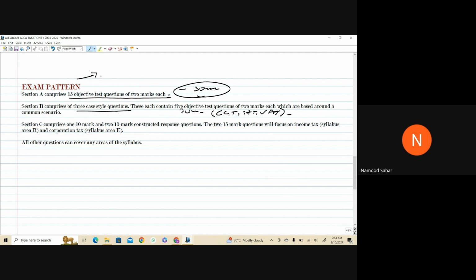That's a common scenario. Section C comprises a 10 mark, game changer question, and 2 markers are from ITL and CTL, income tax liability and corporation tax liability, the examiner has already told us. So this actually makes 40 marks. So this is basically the breakup of your 100 marks. It's your paper, it's your exam, it's your life basically. So never ever go for cherry picking anywhere. If you are given no choice and you have to solve all the questions, just do it. Don't leave any topic. Manage your time very well.